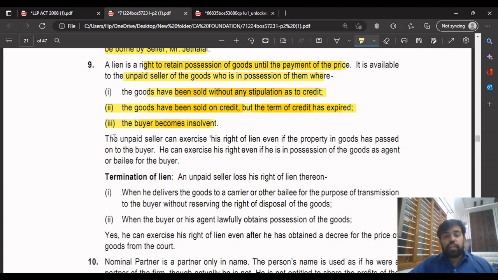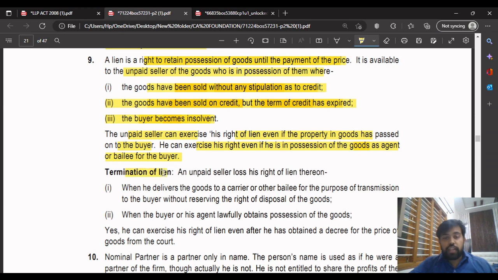Then, coming to the next part, the unpaid seller can exercise the right of lien even if the property in the goods has passed on to the buyer. Even in the case where the property has passed on to the buyer, the seller can exercise his right of lien. He can exercise the right even if he is in possession of the goods as an agent or bailee for the buyer.